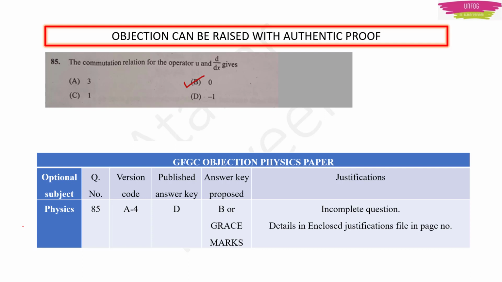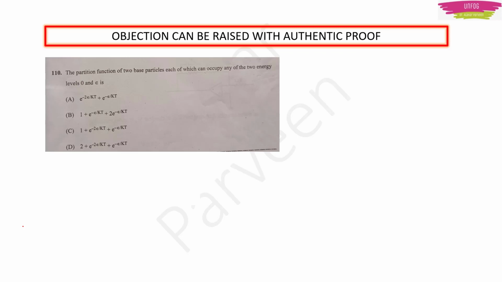But if it is not a constant, then what is the answer? How can the answer be -1? I don't know. I am not finding a solution for that. So I am asking B or grace marks. It is upon them, whatever they are deciding. Okay. So please, if you have attempted this question, raise the objection. Okay. Next question. In this question, actually, see, there is only one difference.